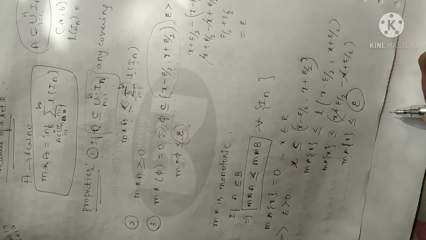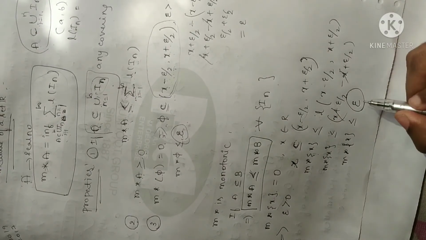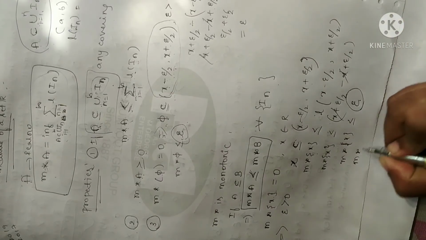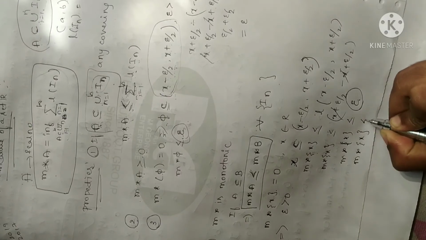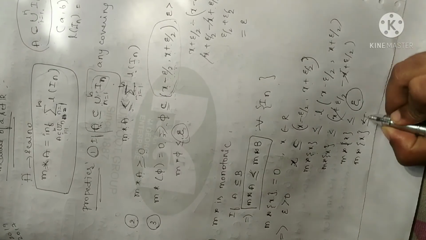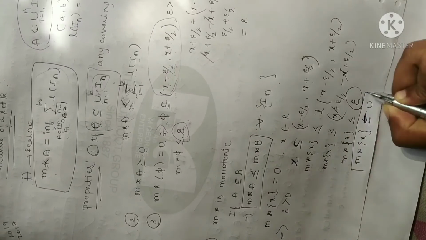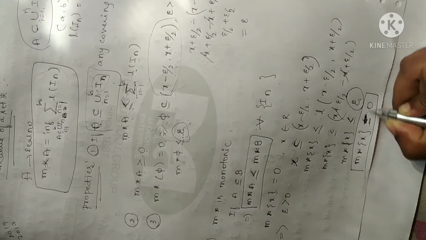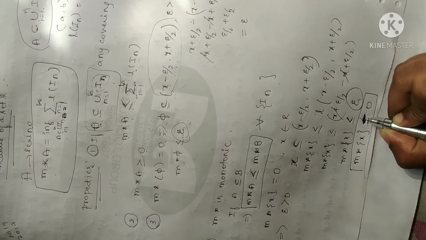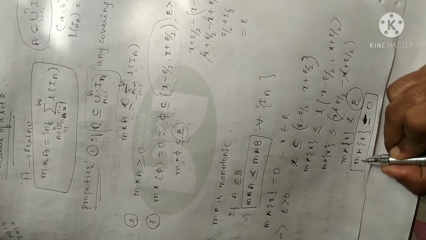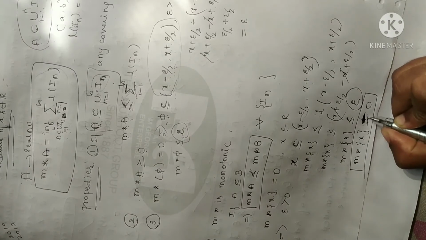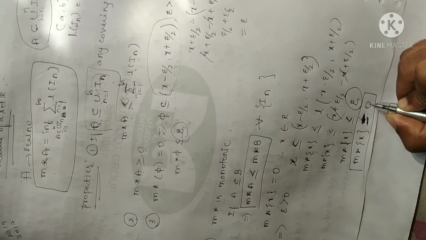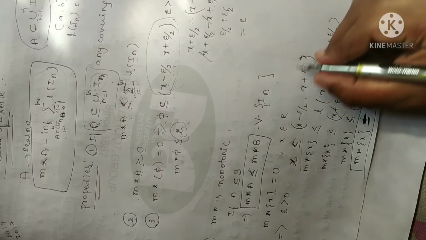Now epsilon is an arbitrary element. It is a very small quantity, and in certain cases we can neglect it. So that is how you get measure of any element is less than or equal to, or else we can write it should be equal to 0. Since epsilon is very small, less than would mean a negative value. When you consider 0, you cannot write less, because less means it is negative. Measure denotes length, and length cannot be negative. So that is the reason I can write equal. So measure of any element x is equal to 0 if this condition holds good.